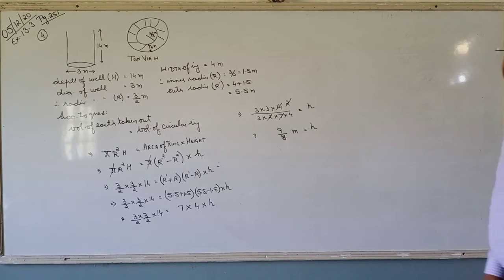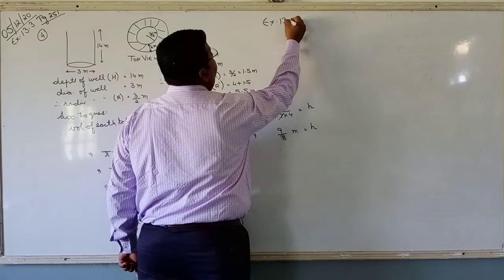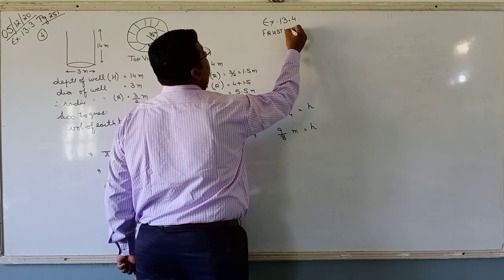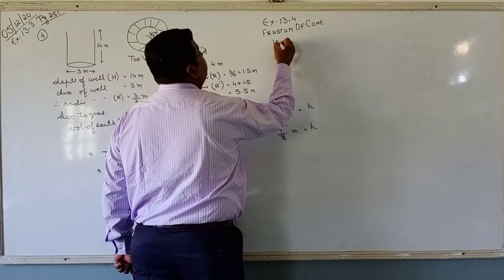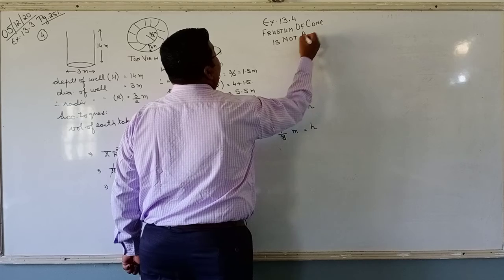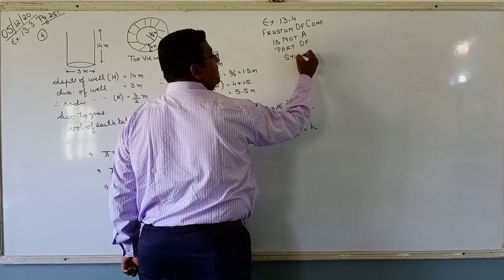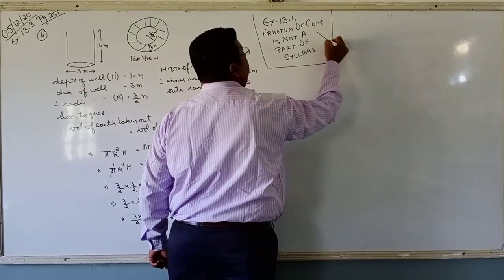Please do the examples. Now, exercise 13.4, that is frustum of cone. Frustum of cone is not a part of syllabus. So we shall not do it.